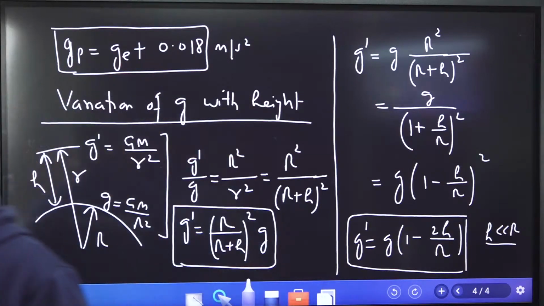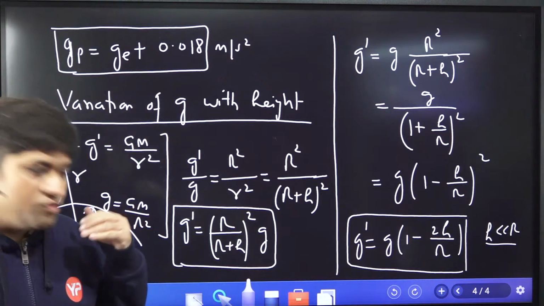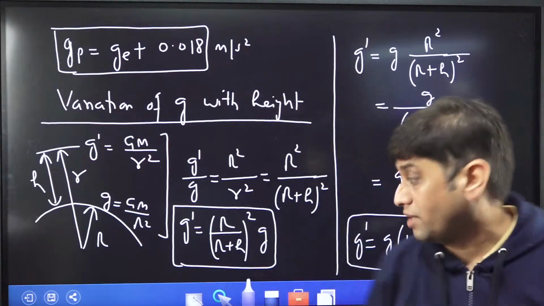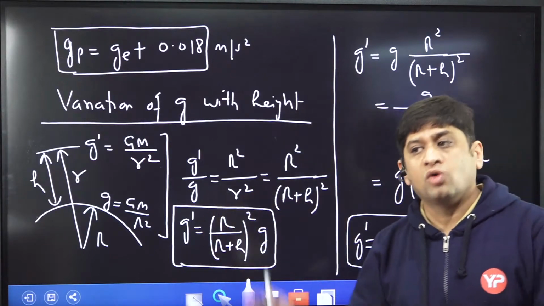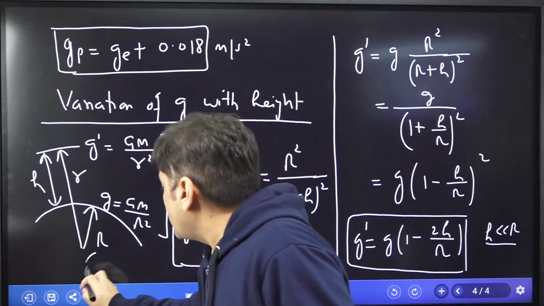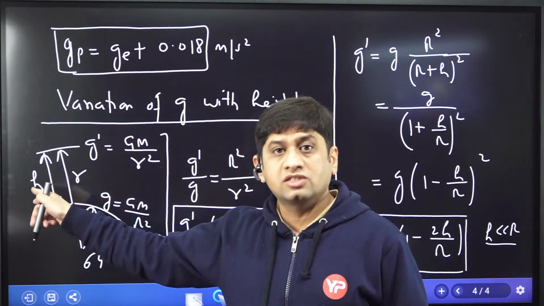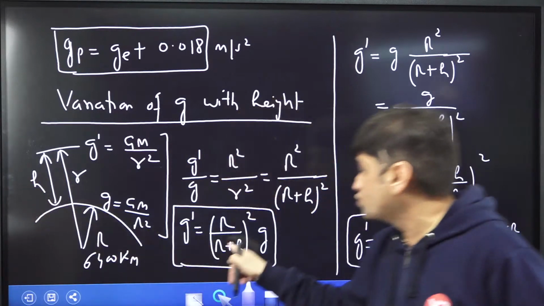So for acceleration due to gravity at height h, how it varies with the height, I'm giving you two formulas. 99% of the time try to use this formula. This is the actual formula. But if h is very, very small, let's say R is 6400 kilometer. Now suppose he gives you 1400 kilometer, 1600 kilometer, then you have to use this formula.